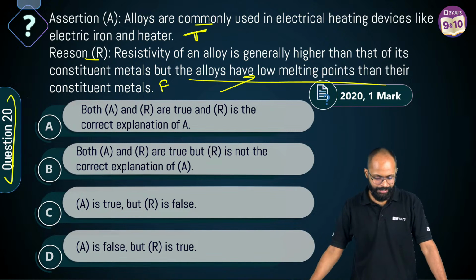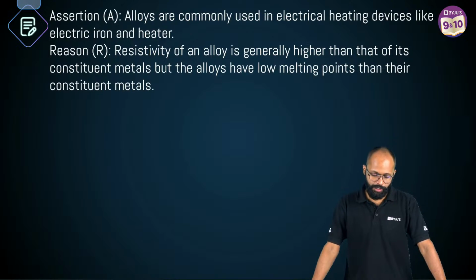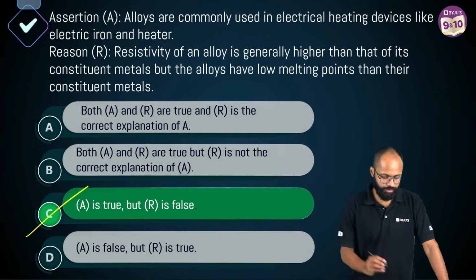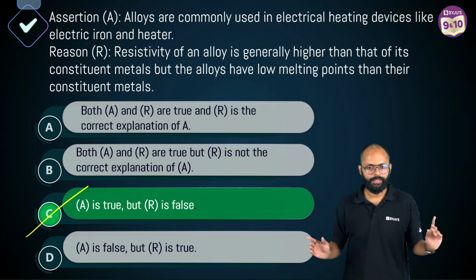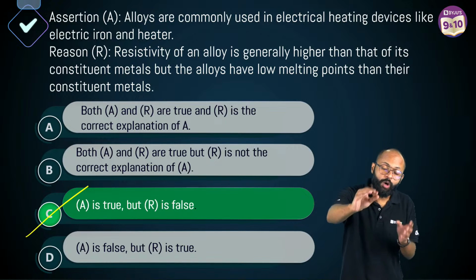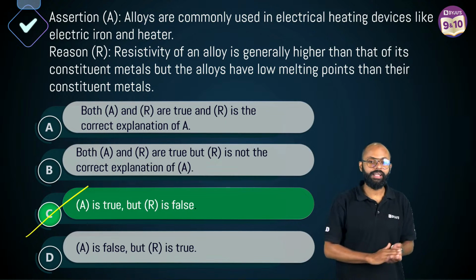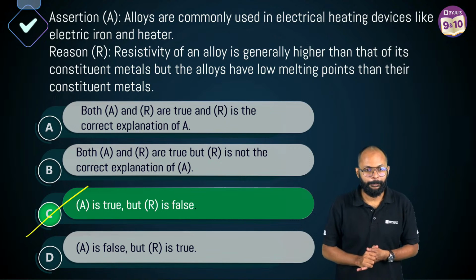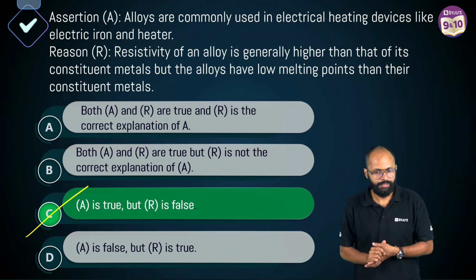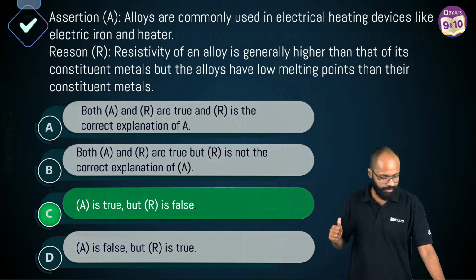Reason is false, assertion is true. Correct answer would be what? Option C. Correct? Yes. Alloys have normally high melting point. Correct? Yes. Right? Good. Come on.